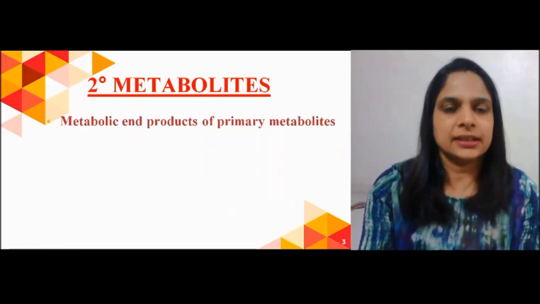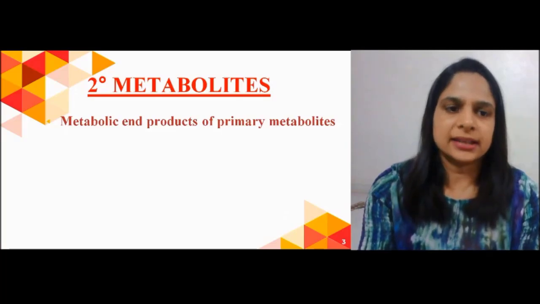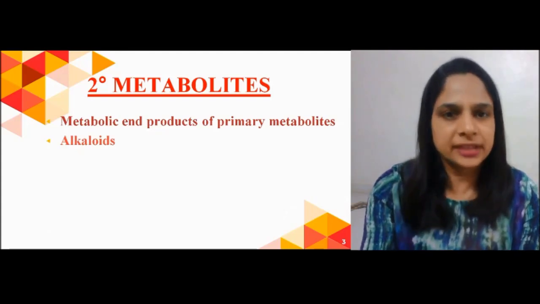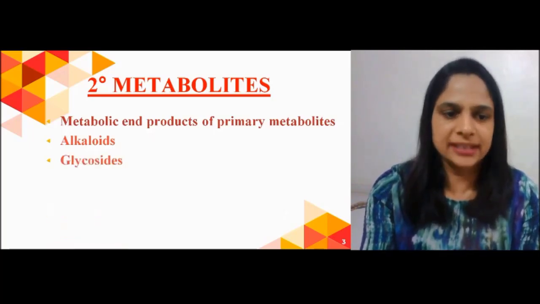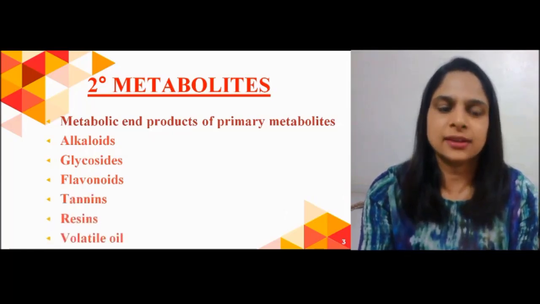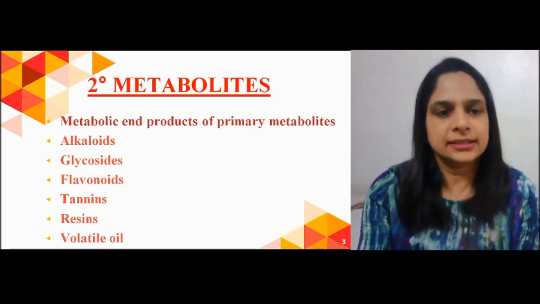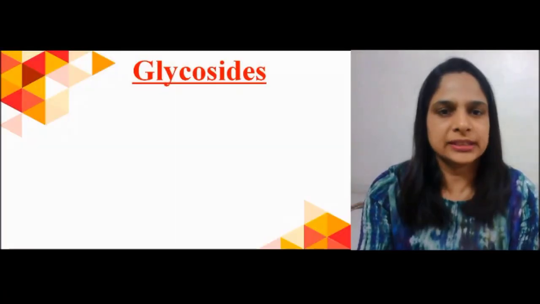If we see the definition of secondary metabolites, secondary metabolites are metabolic end products of primary metabolites of plants. They generally occur in the plant in the form of alkaloids, glycosides, flavonoids, tannins, resins or volatile oils. So these are the categories of secondary metabolites you have in the syllabus. We will study these categories in detail. So let us start with the glycosides.